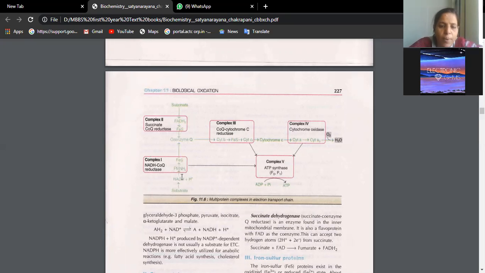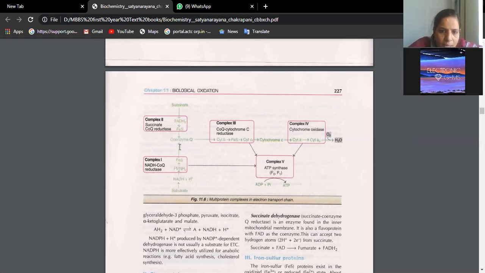The enzyme complex which is required for the transfer of hydrogen ions, the first enzyme complex, is NADH coenzyme Q reductase. Again, there is one more chain through which coenzyme Q is activated. That is with the help of complex 2, succinate coenzyme Q reductase. This arrow is pointing downwards. This arrow is pointing upwards.